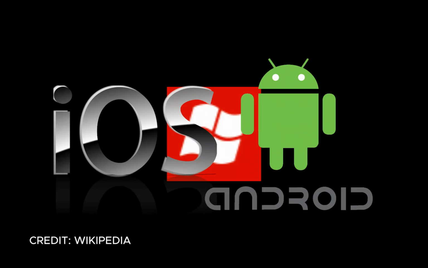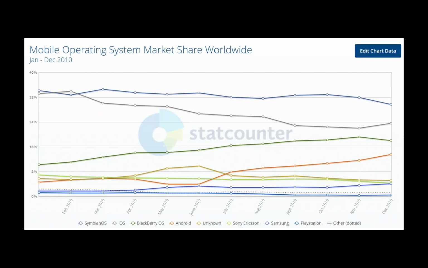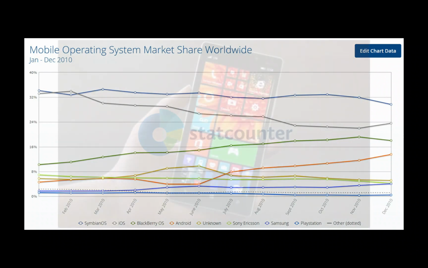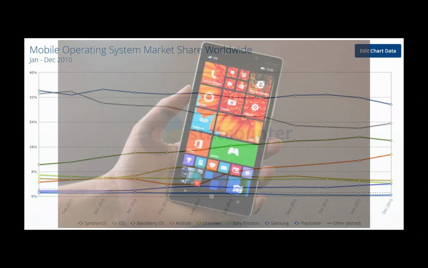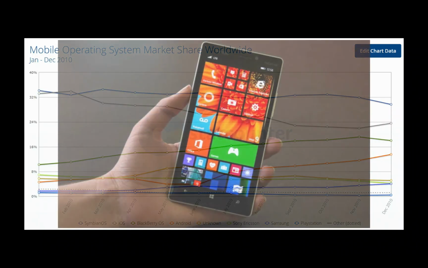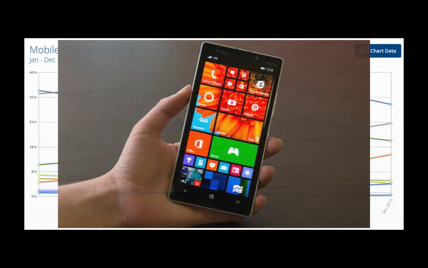iOS had a really high market share, though in a slight decline. Android was increasing in popularity, and the old phones with keyboards were decreasing drastically. If Microsoft had encouraged app developers to build apps for the Windows Phone by funding from Microsoft themselves, today we might have been talking differently.